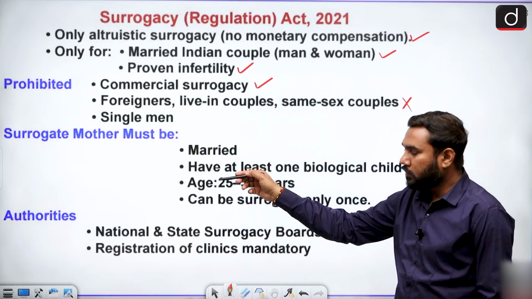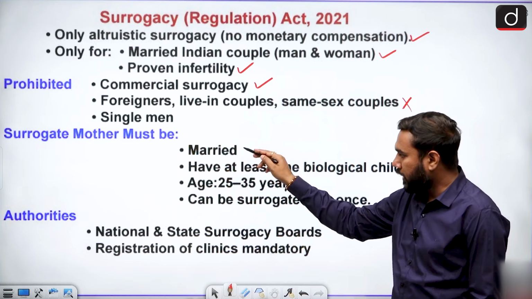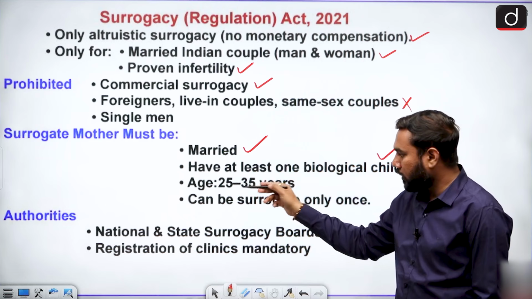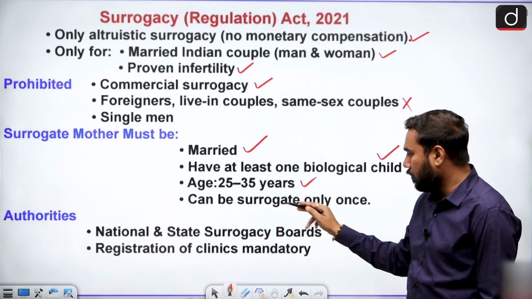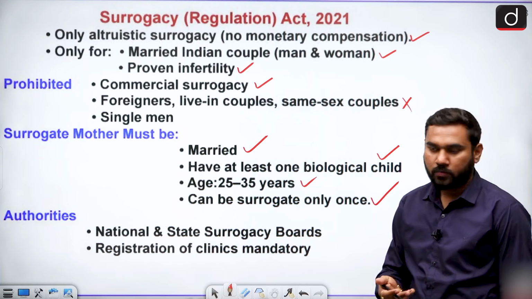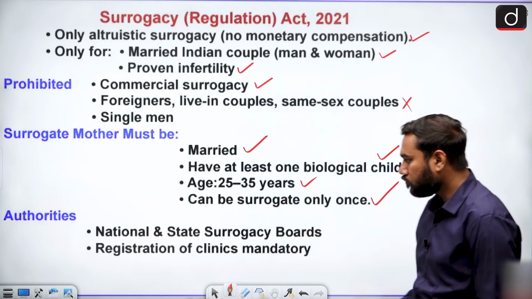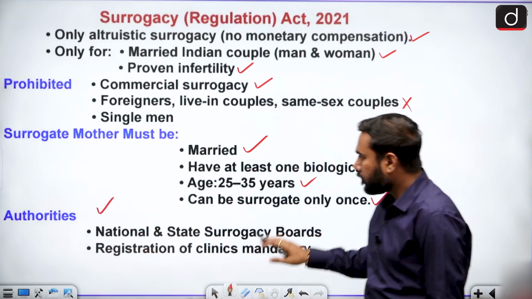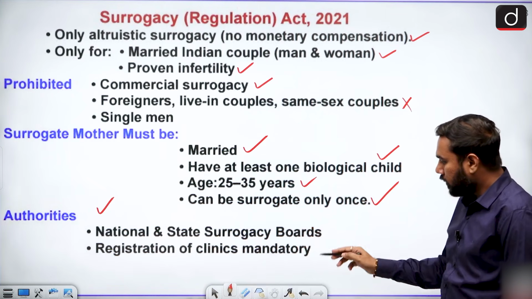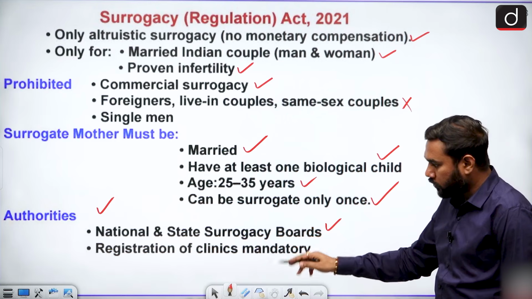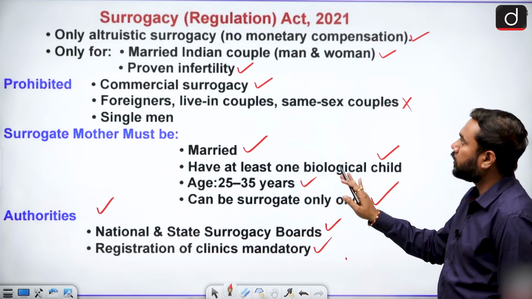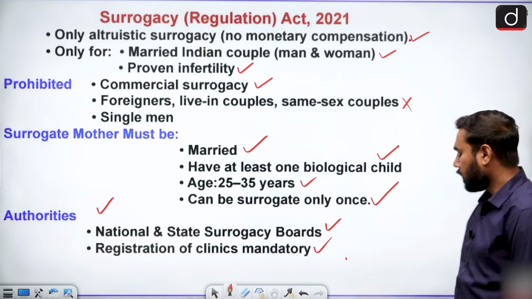And there is a rule for the surrogate mother. She must be married and have at least one biological child. The age is between 25 and 35, and she can be a surrogate only once, because this is done only to help infertile couples. What are the authorities which can take control over it? The National and State Surrogacy Boards, and registration of clinics is mandatory. This is the Surrogacy Regulation Act 2021.